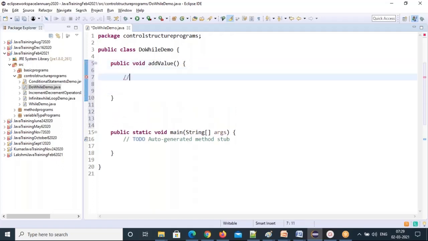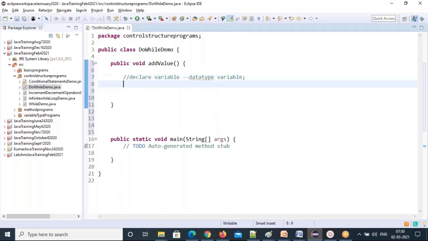So declare variables. What is the syntax for variable declaration? Data type, then variable name. Assigning a value means an equal sign will be there, but declaring variables is just a data type and variable name. That's it.